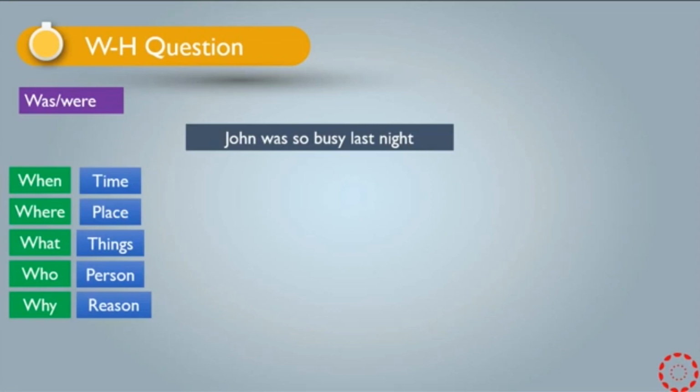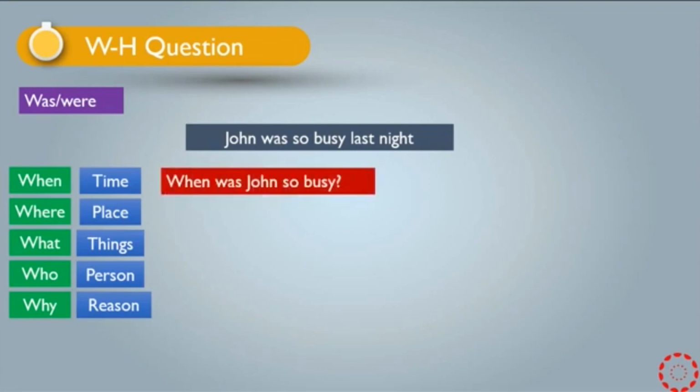The first one: if I use when with this example, John was so busy last night. Because when refers to time, I have to remove the time section in the sentence. So the sentence becomes: When was John so busy? I cannot say, when was John so busy last night, because the sentence would be meaningless. Why? Because I am asking a question about time. So we will remove the part that we ask the question about.